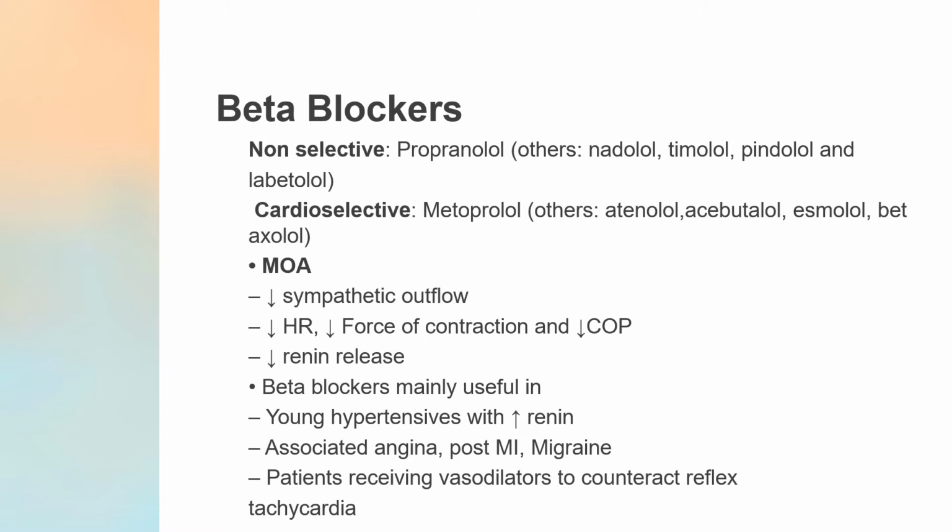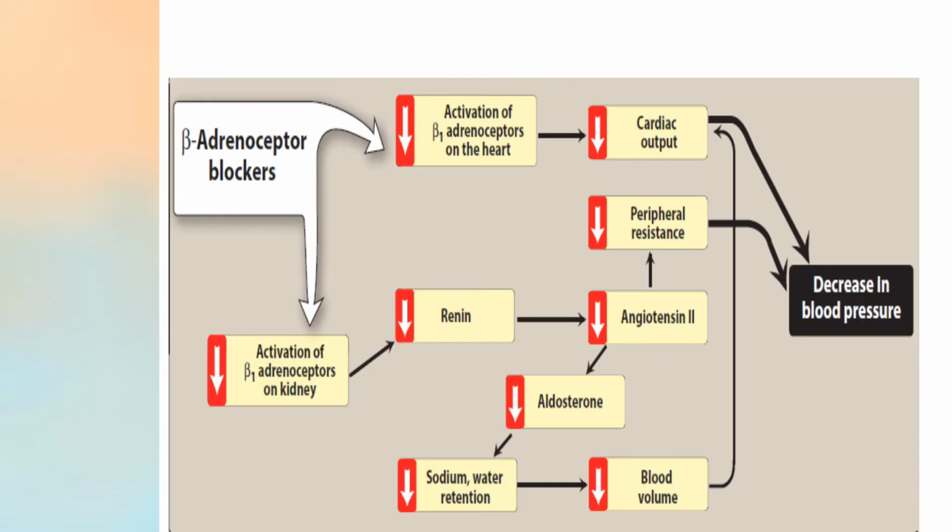Now, what is the mechanism of action? It decreases sympathetic outflow. It decreases heart rate and the force of contraction, and reduces cardiac output. It decreases renin release. Beta blockers are mainly useful in young hypertensives with increased renin, or if it's associated with angina, post-MI or migraine, or if patients are receiving vasodilators. Vasodilators will cause reflex tachycardia. To counteract that tachycardia, beta blockers are given in combination.